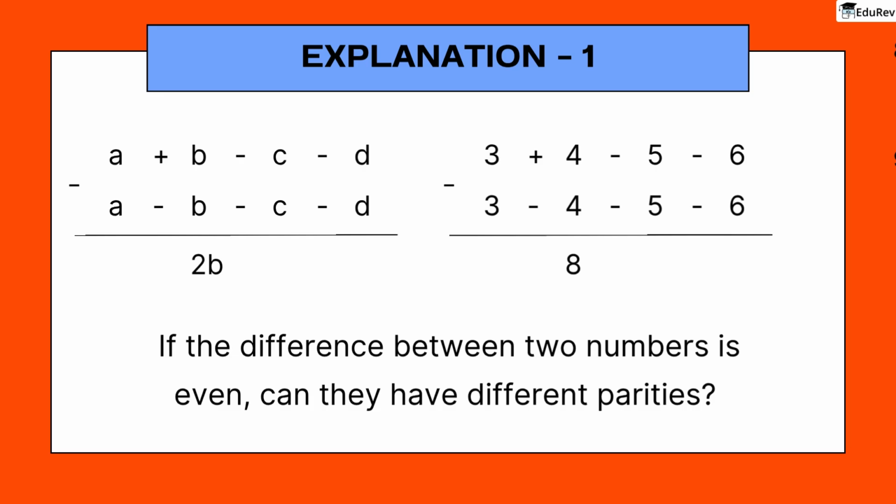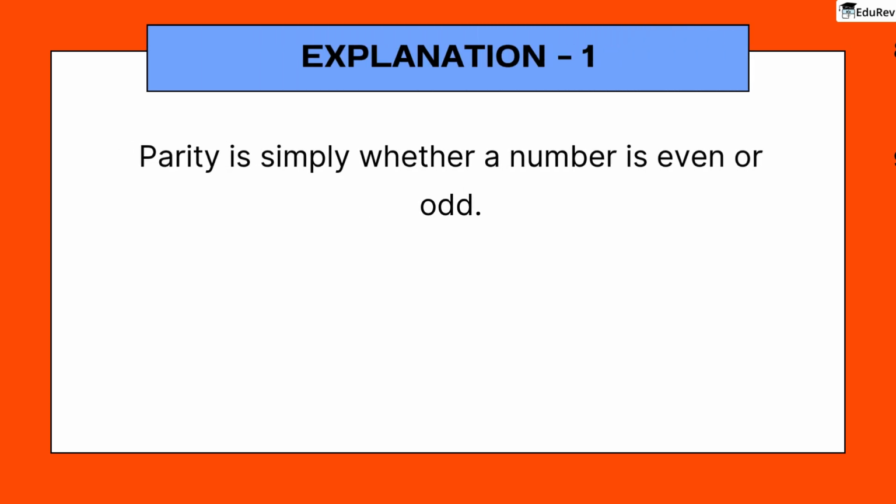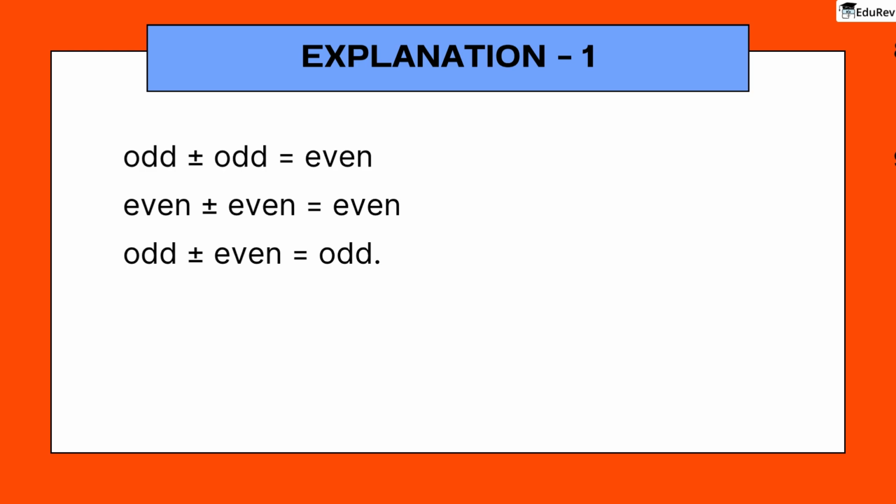Now, answer this, if the difference between two numbers is even, can they have different parities? Parity is simply whether a number is even or odd. Recall the parity rules now. Odd plus minus odd is equal to even. Even plus minus even is equal to even. Odd plus minus even is equal to odd.